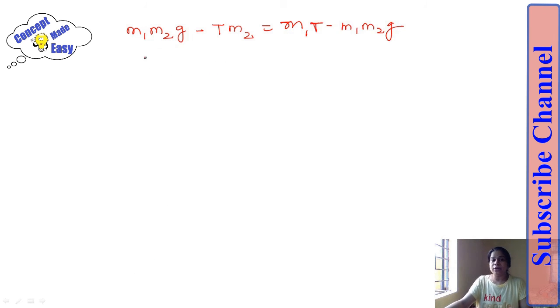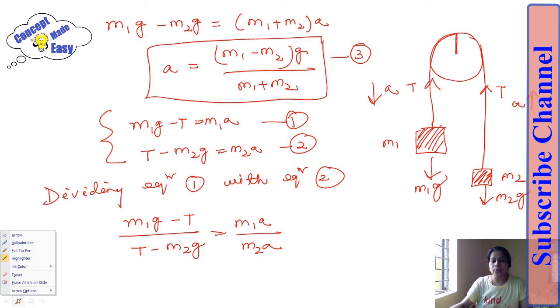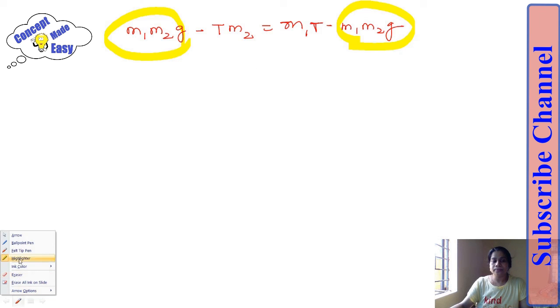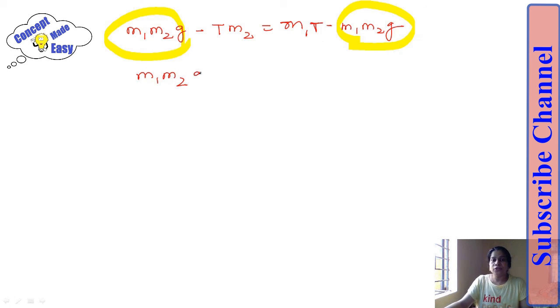Now what I can do, one thing is that this part and this part are the same. So I am bringing these two parts to one side of this equation, that is m1 m2g plus m1 m2g is equal to, similarly, I can write m1T plus m2T.